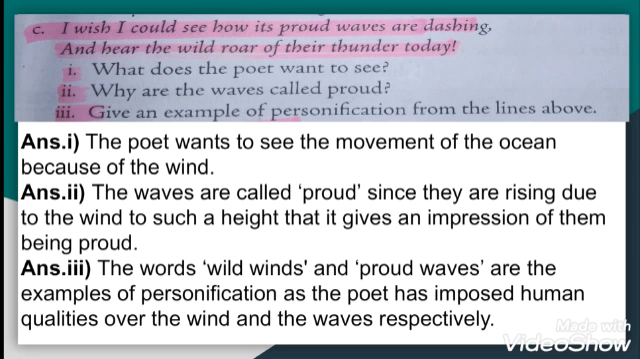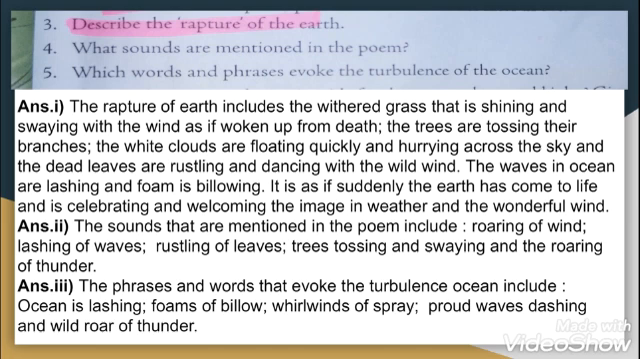Well, moving on to the brief question and answer. So the first brief question is, describe the rapture of the earth. The rapture of earth includes the withered grass that is shining and swaying with the wind as if woken up from death. The trees are tossing their branches, the white clouds are floating quickly and hurrying across the sky, and the dead leaves are rustling and dancing with the wild wind. The waves in the ocean are lashing and foam is billowing. It is as if suddenly the earth has come to life and is celebrating and welcoming the change in weather and the wonderful wind.